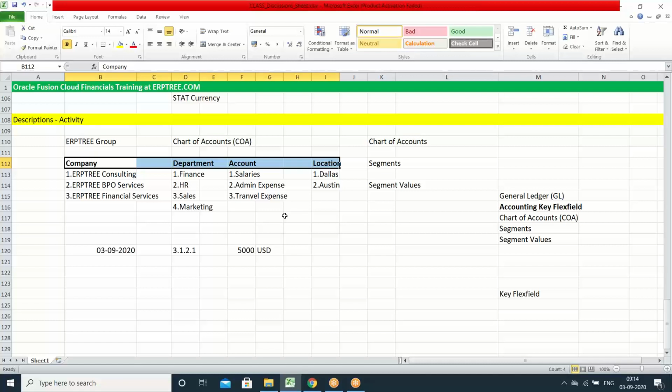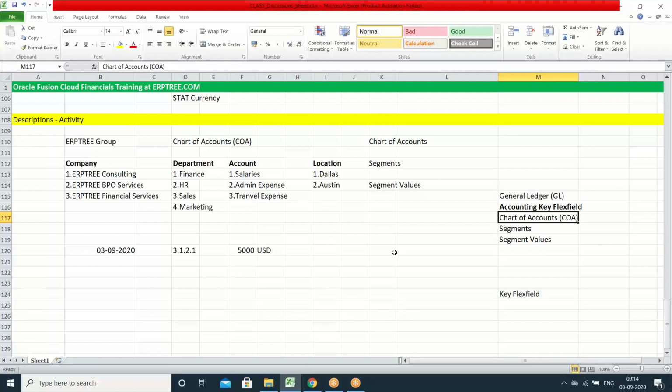When you do the implementation, we sit with the client and discuss which key details they want to maintain as a part of the chart of accounts. They will tell us, we suggest. So that's how we have to work in case of chart of accounts creation in the system. If you want to create the chart, we'll discuss how many segments we have to create.